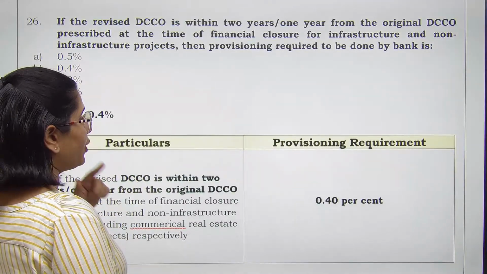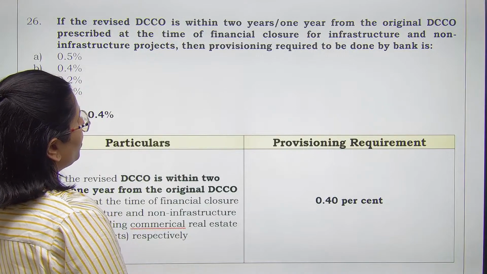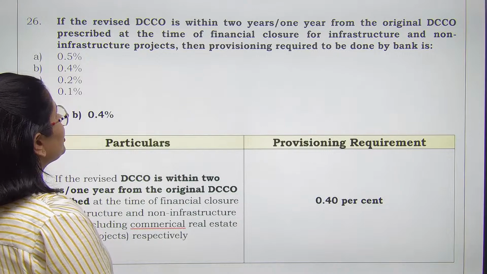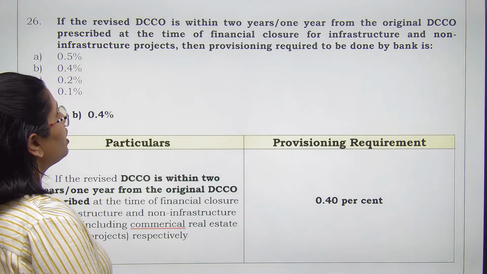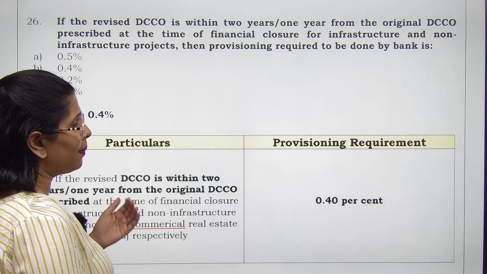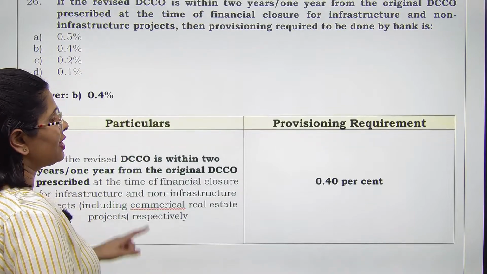So that's the date of completion, right? So if the revised DCCO is within 2 years, 1 year from the original DCCO prescribed at the time of financial closure for infrastructure projects, then the provisioning requirement which needs to be done by the bank has to be... कितनी provisioning requirement होगी आपकी? 0.4.